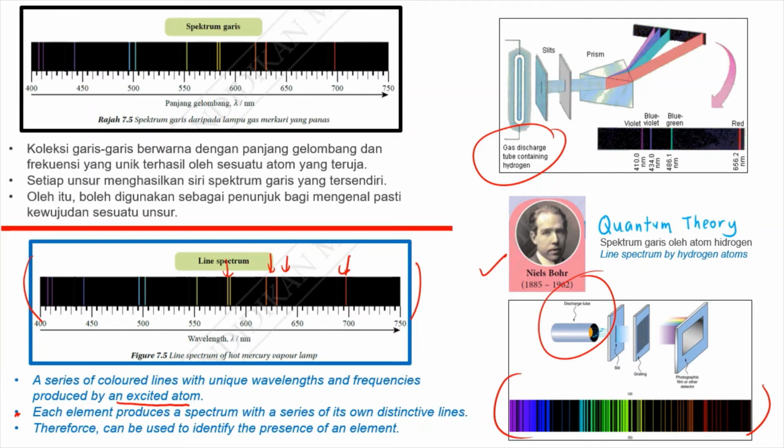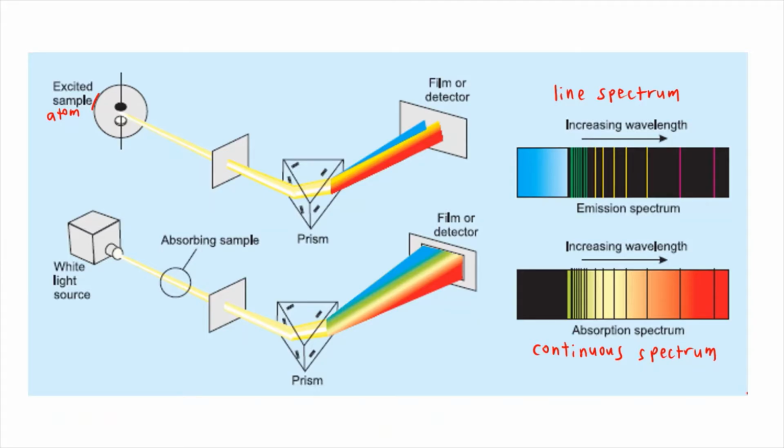It means different elements have different light spectra. Therefore, the light spectrum can be used to identify the presence of an element. This diagram shows the difference between continuous spectrum and light spectrum. Continuous spectrum is produced by white light, while the light spectrum is produced by excited atoms.